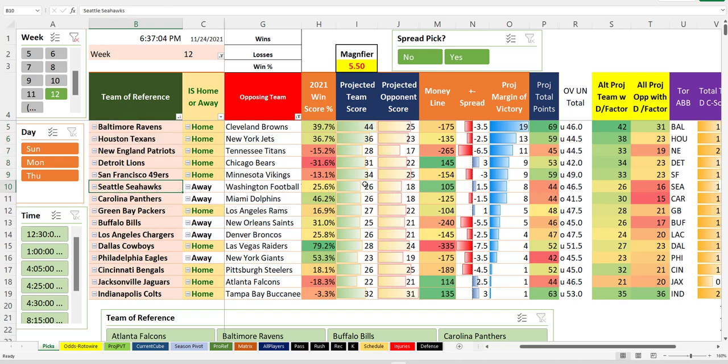Seahawks against Washington. Seattle team that's not been impressive last month. Still questionable Russell Wilson, in my opinion. Washington riding high after knocking off Carolina and Tampa Bay, looking like a championship team with no name. Alternate score still has Seattle winning by 10. This is one of those where it's away and Seattle's playing bad and Washington's playing good. So I'm just going to stay away from this because the line is not okay. Look at that. Seattle an underdog here. Even though the algorithm always says they're going to have no trouble. Empirically, or just thinking about these two teams, you would think that Seattle's going to win this game. So you actually get an amazing line on Seattle. I'm telling you to stay away, so it probably wins.